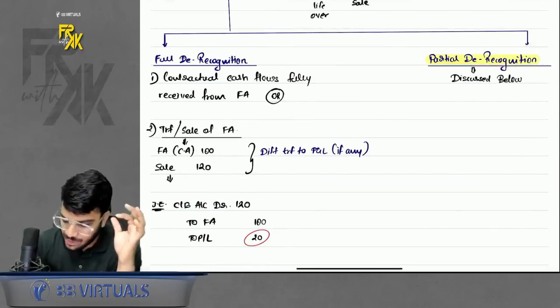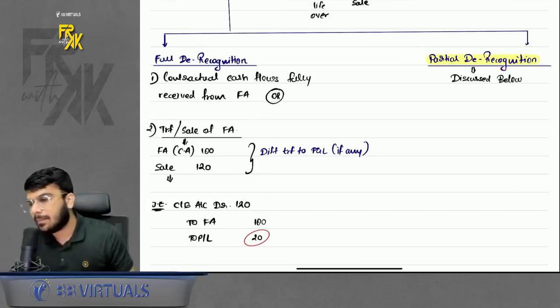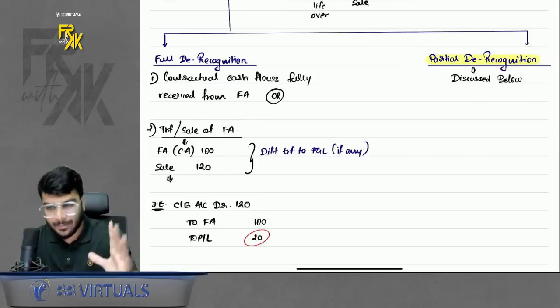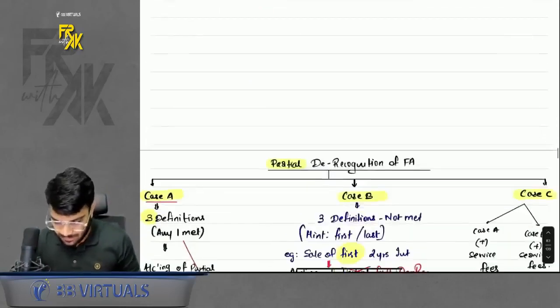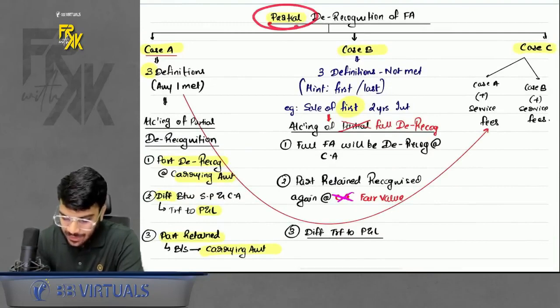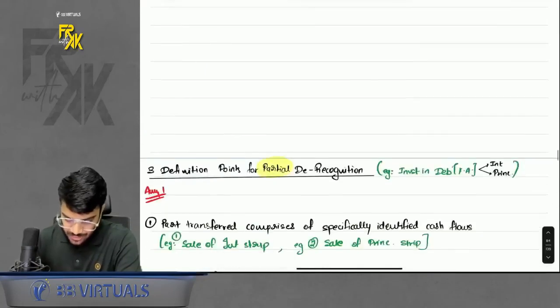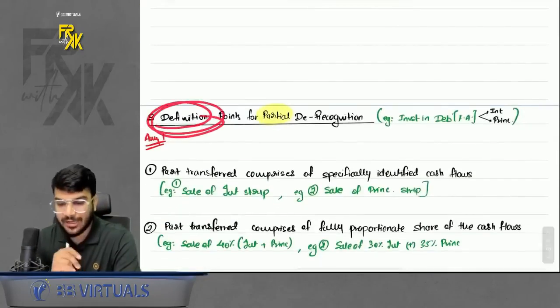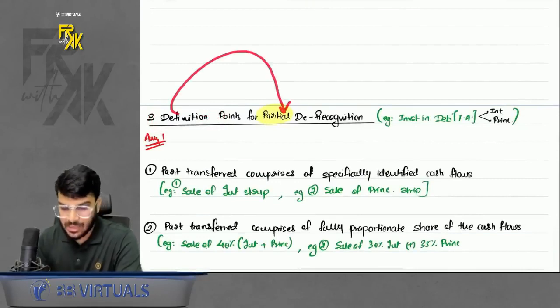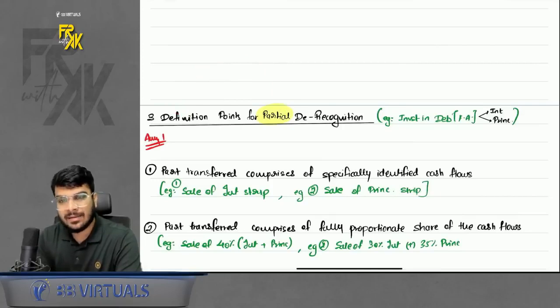In partial derecognition there are multiple cases, but as I already told you while I was teaching, focus on that one question of C Limited. Don't worry, I will revise everything once at least. Now what is the meaning of partial derecognition? Basically under partial derecognition there are three definitions given. If you fall under the three definitions, then you will call it a partial derecognition. First let's discuss the three definitions and then I will teach you the accounting as well.